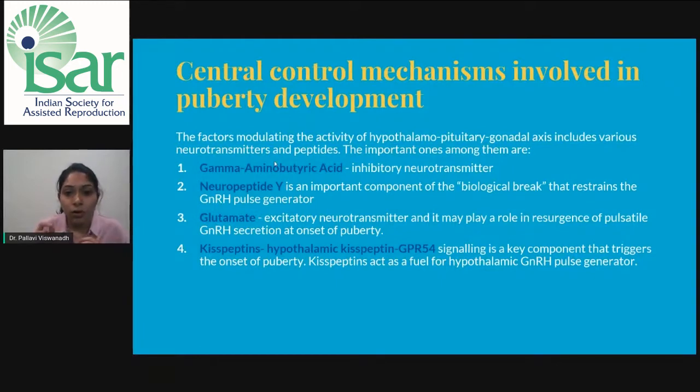Neuropeptide Y is an important component of the biological brake that restrains the GnRH pulse generator, as in, it acts as an inhibitory component.